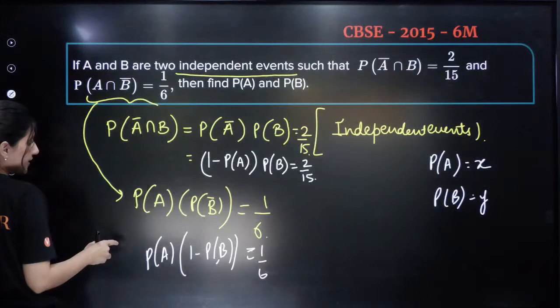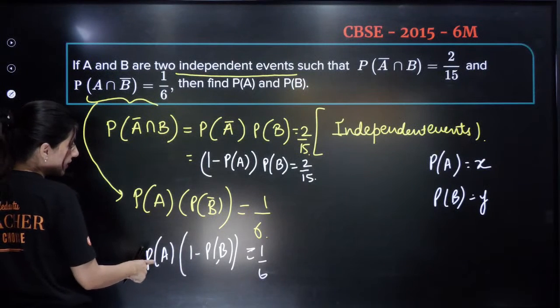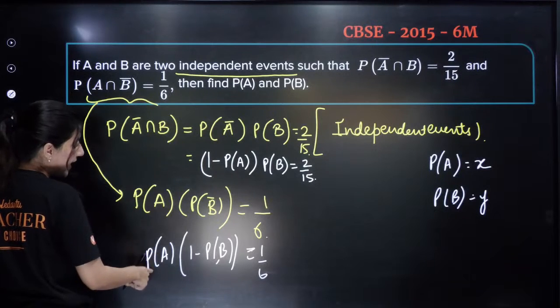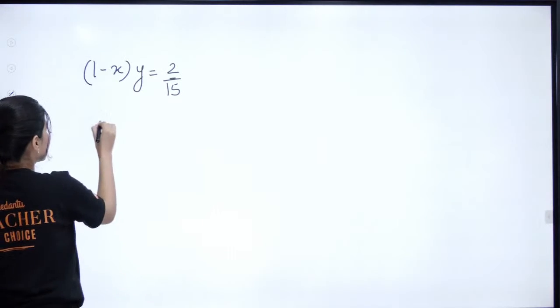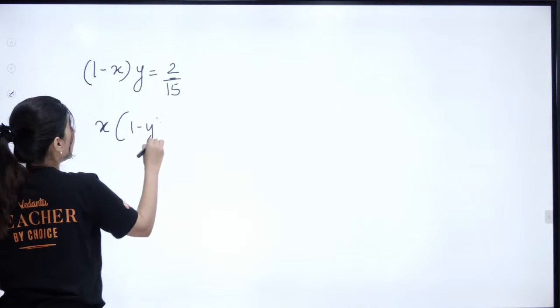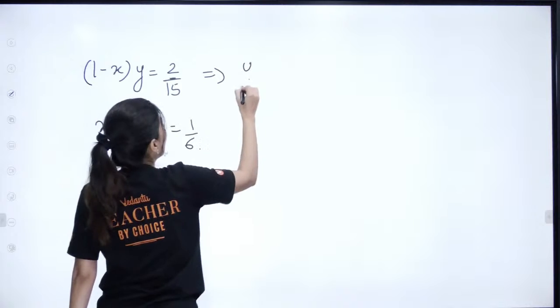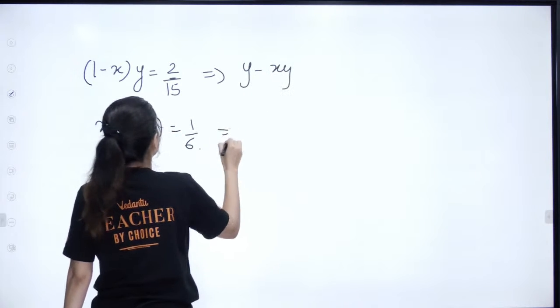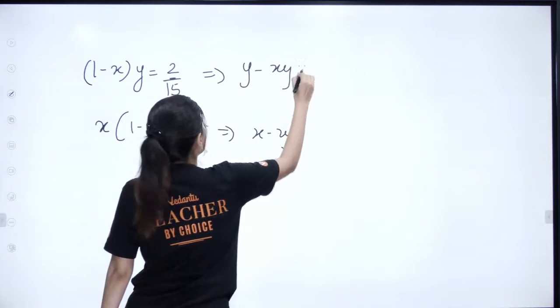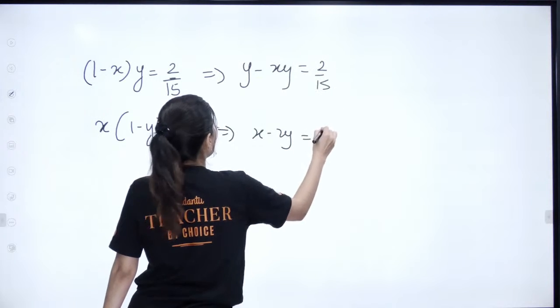And you know what this is? This is X into (1 minus Y), 1 by 6. X into (1 minus Y) is 1 by 6. Right? So this will be actually Y minus XY, and this will be X minus XY. This is 2 by 15. This is 1 by 6.